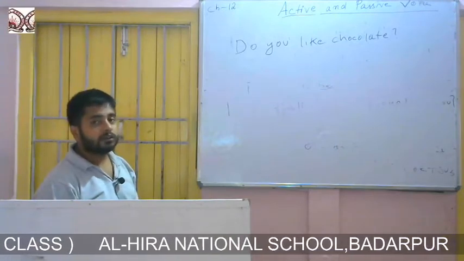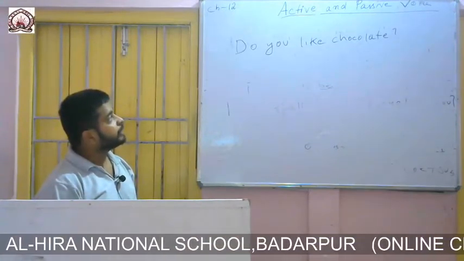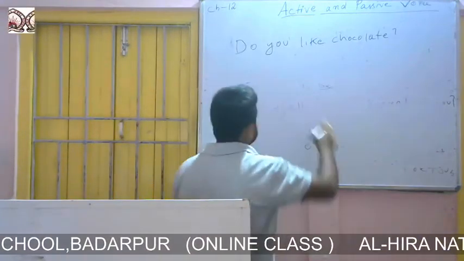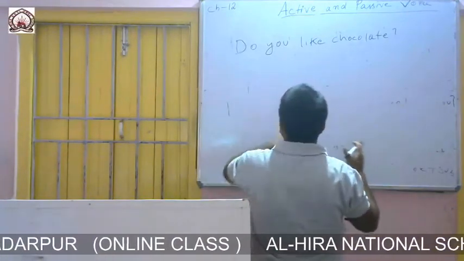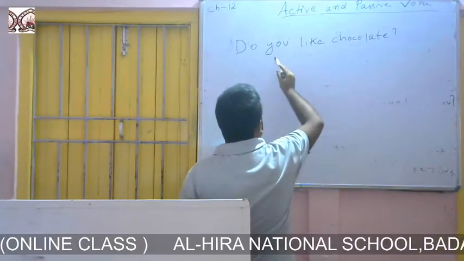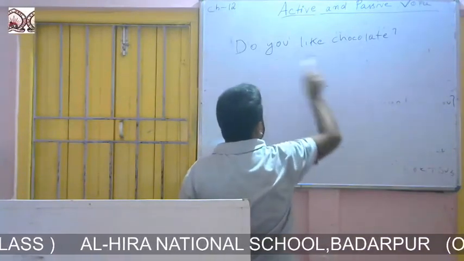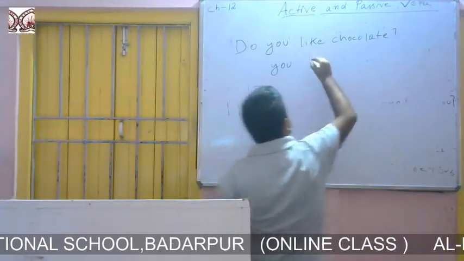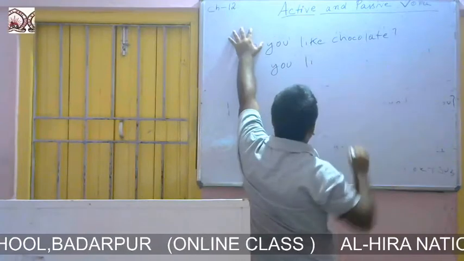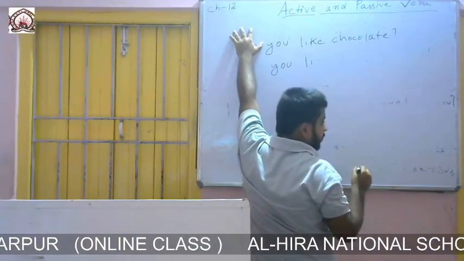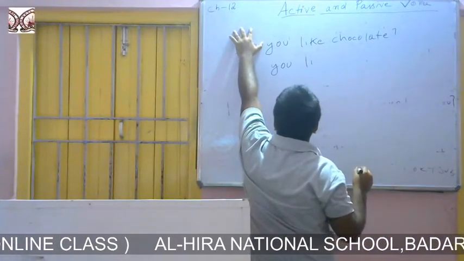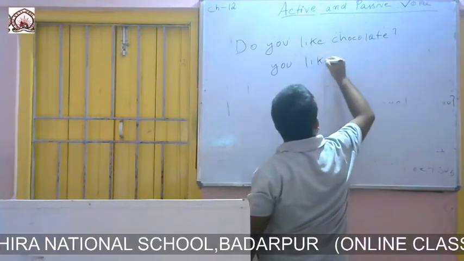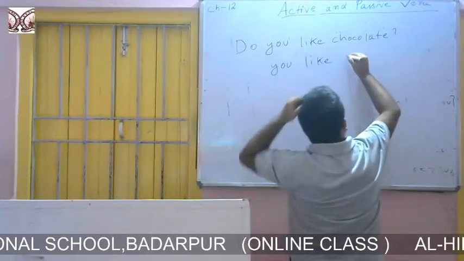If we want to change the voice from active to passive, how will we change it? In this case, we cannot change it into an assertive sentence like this: you do like chocolate. What will we do? We will hide this. If do, does, or did is there, we will hide it. You like chocolate.